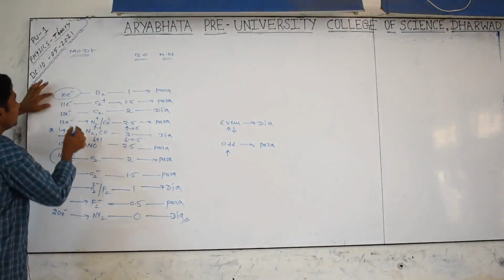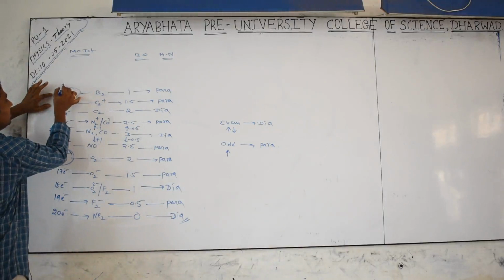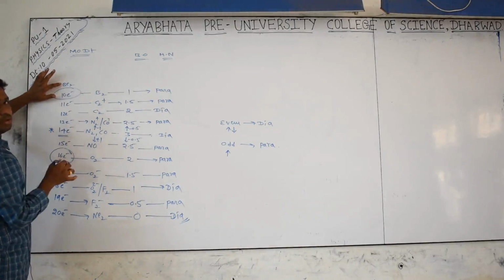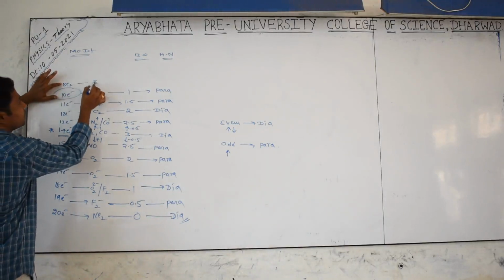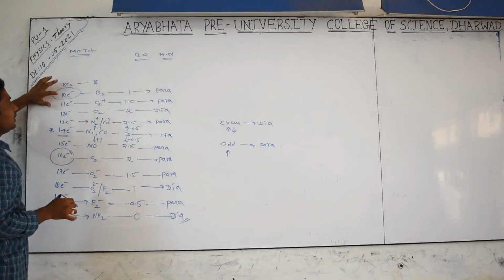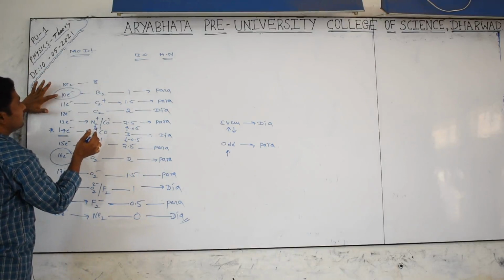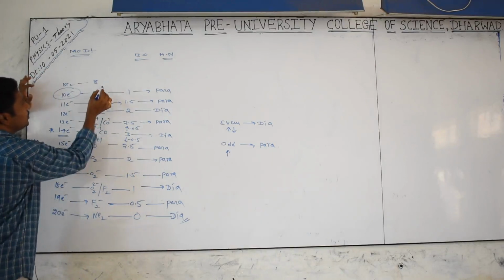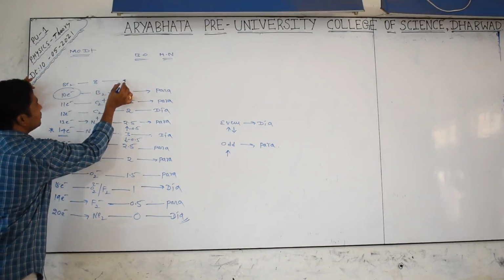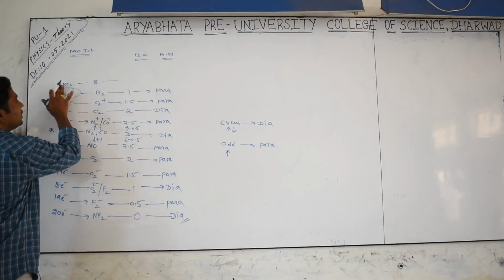Now coming to here, what is coming? For example, Be2 molecule is there. Be2 molecule means how many electrons? 8 electrons. 8 electrons means how much will be coming? From 10 to 9.5... Be2 is also nothing but 0. No bond order will be coming. Okay, leave it like this.